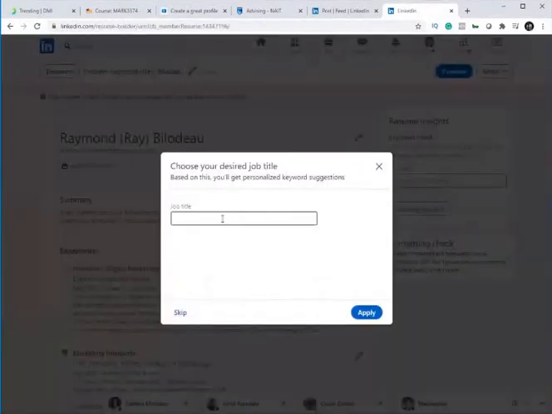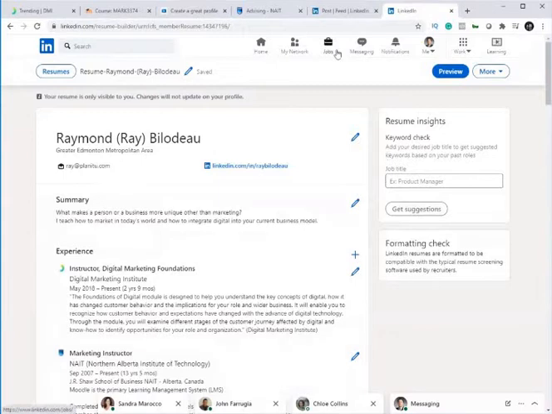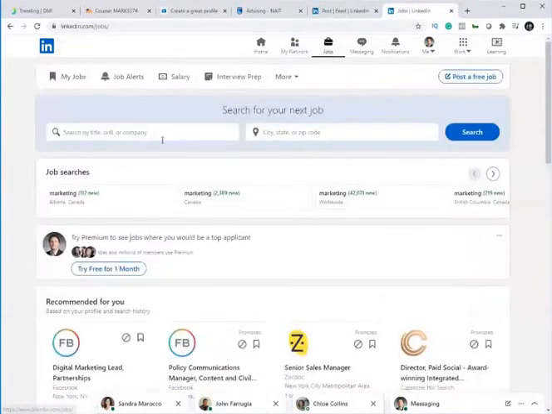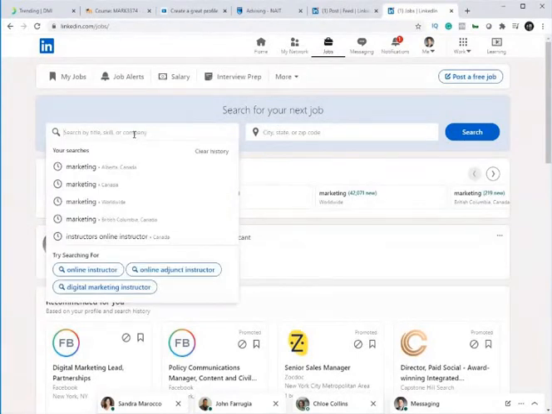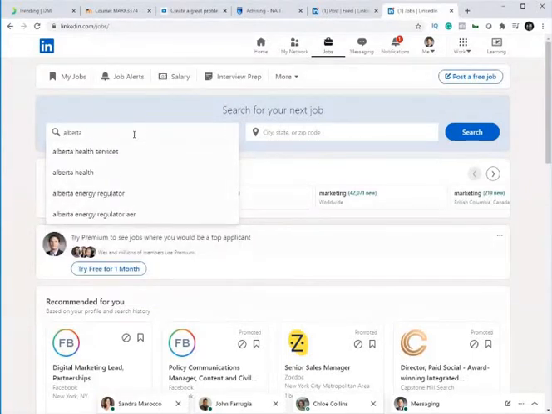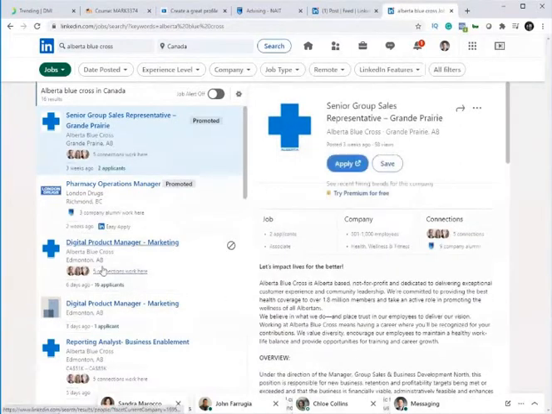And now, as you go through this week's material, you'll have noticed a lot of job opportunities. And in fact, under this Jobs tab, and when you're looking at networking, you might even have been pulling up some really cool companies you want to work for, like Alberta Blue Cross. Maybe that was a cool company you came across. You're like, man, I'd really love to work there.